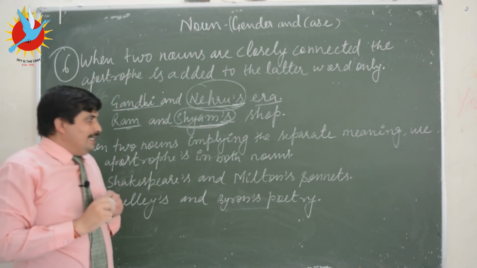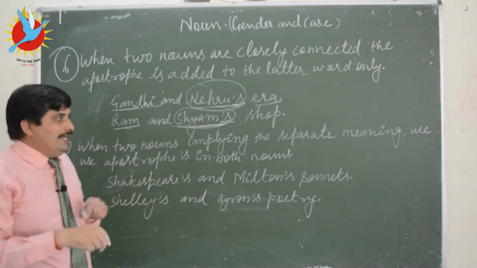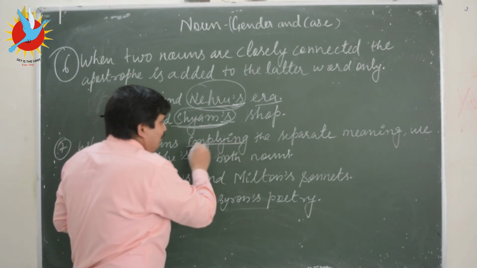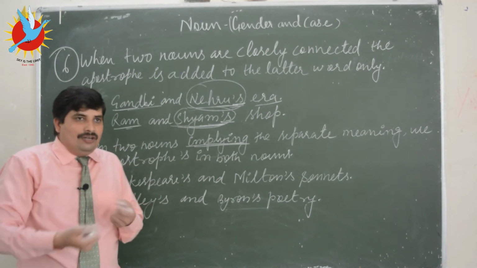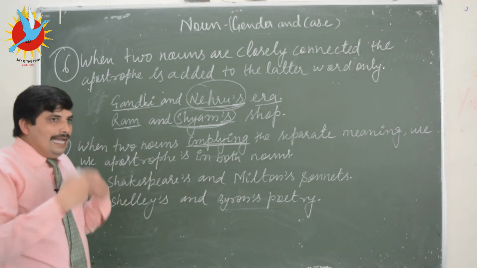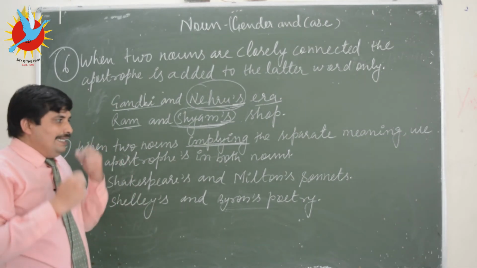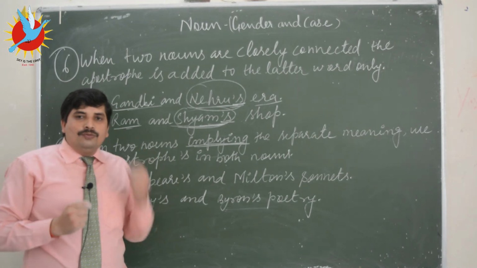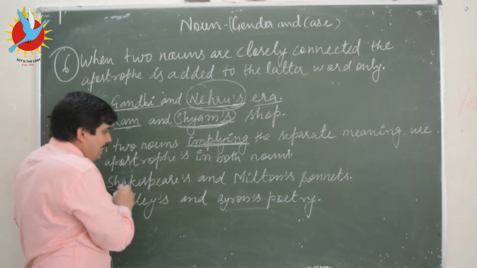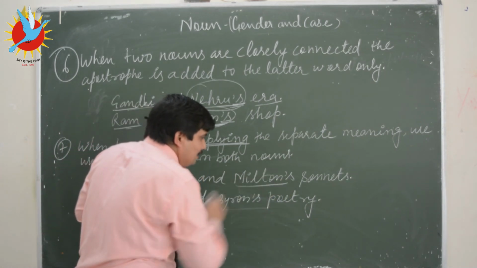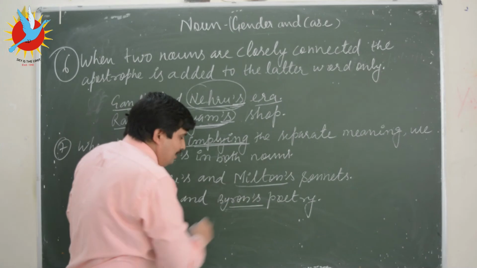The last rule says when two nouns are implying a separate meaning. Implying means something which is hidden, or expressing a separate, different meaning. In that case, we are supposed to add apostrophe s with each noun to form the possessive case, like this: Shakespeare's and Milton's sonnets, Shelley's and Byron's poetry.